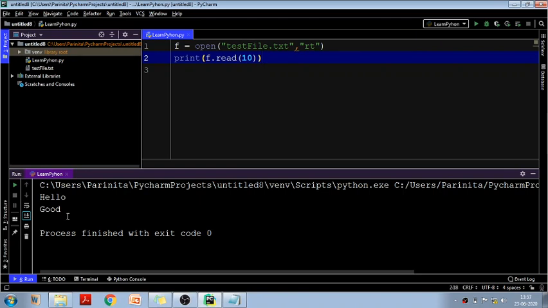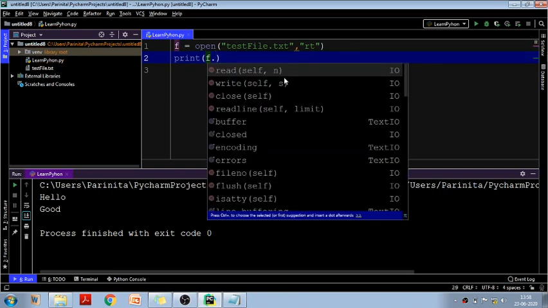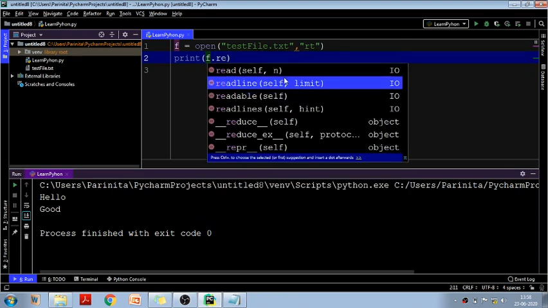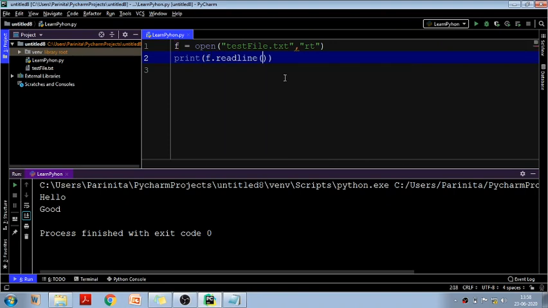Got it? Now instead of reading a specific number of characters, let's say you want to read only one line. Fine, you don't want to specify characters, you just want to read the first line of your file. So in that case you can write readline. Just by writing f dot readline, you will be able to read one line of your file. See, only hello is printed.